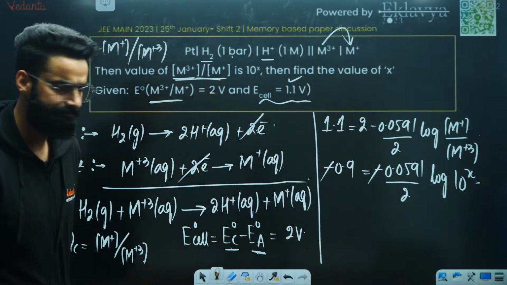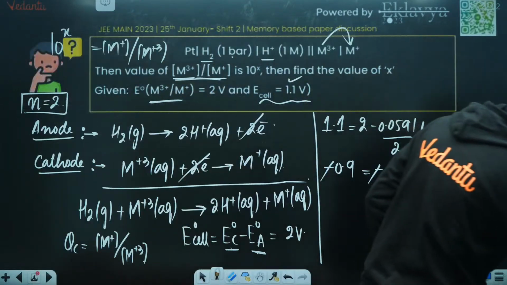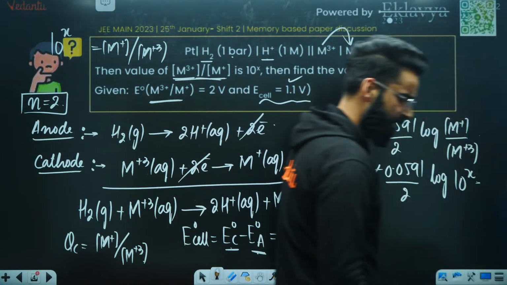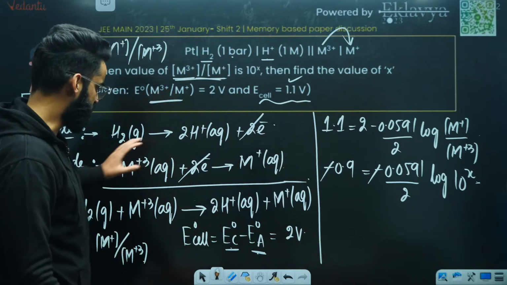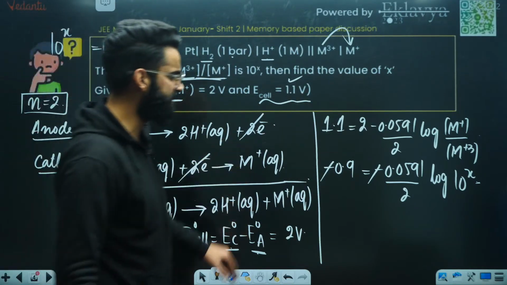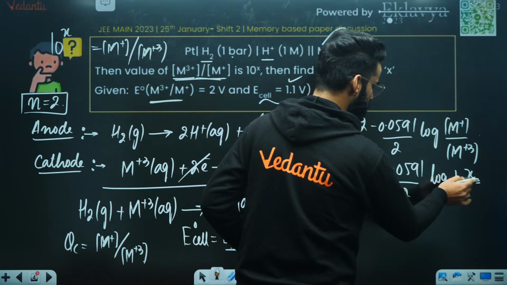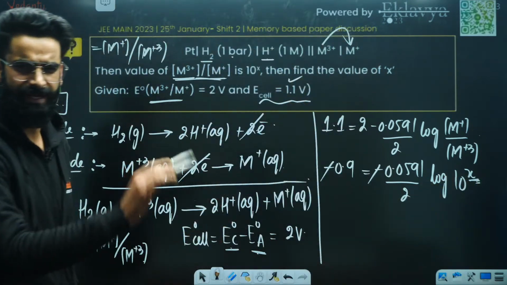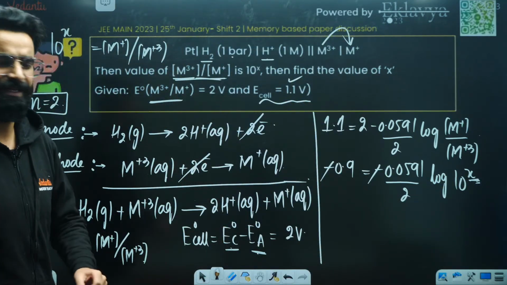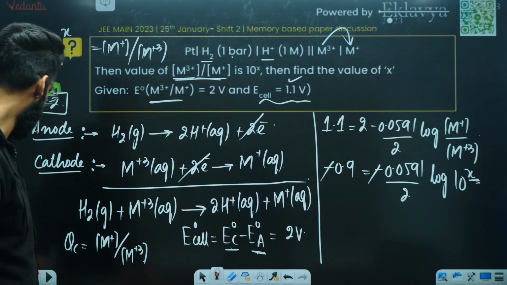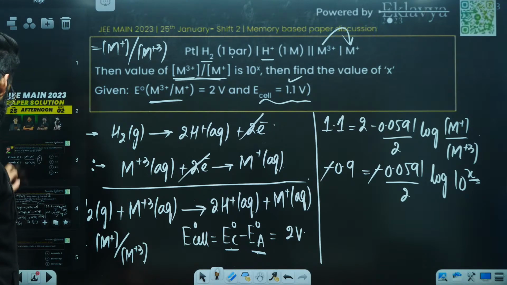Perfect. That's all. Simple and basic question; just a bit of calculation was needed. I'm sure you can easily solve this sort of equation. Basically, you are supposed to get the value of x. After solving this equation, you can get the value of x. At the end, you just have to take the anti-log. That's all. I'm moving on to one more question.